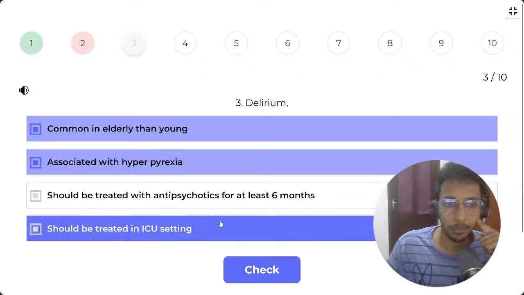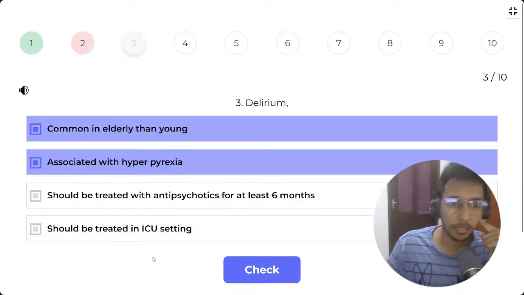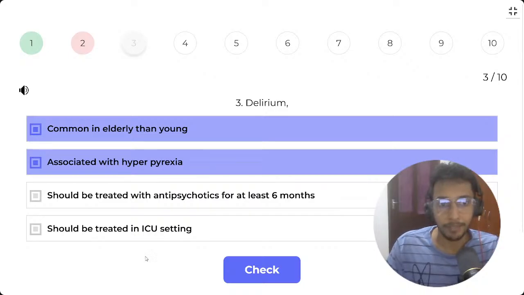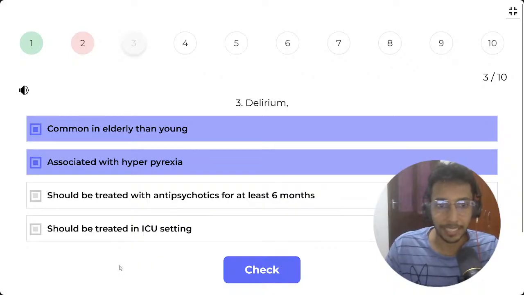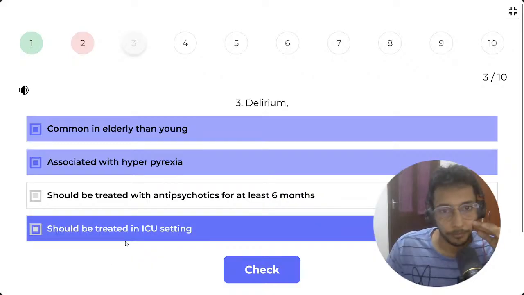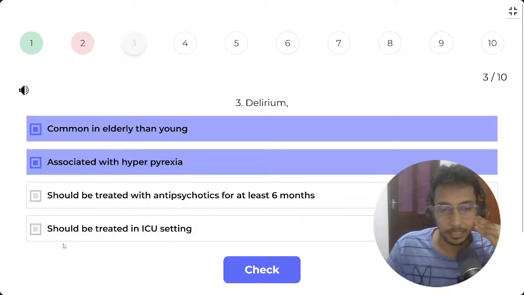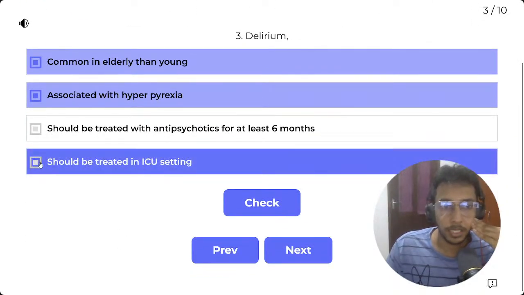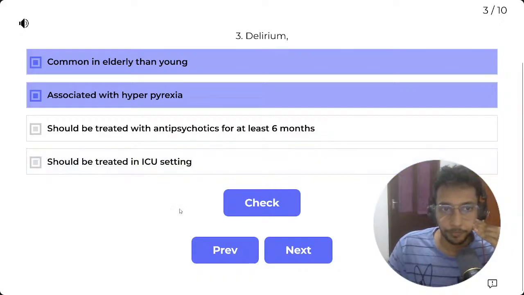This I think I might take as true depending on the underlying pathology. If the only thing they're having is delirium, you don't need ICU treatment. If they're having meningitis or something, maybe meningoencephalitis, then yes, there might be a place for ICU admission. But if it's delirium tremens or whatever, it can be managed in ward. So I'm going to leave this as false as well.